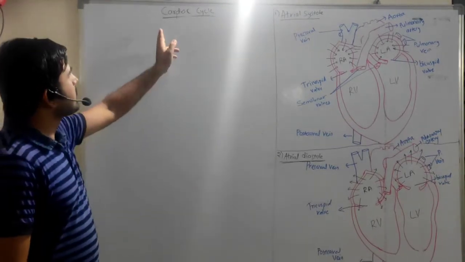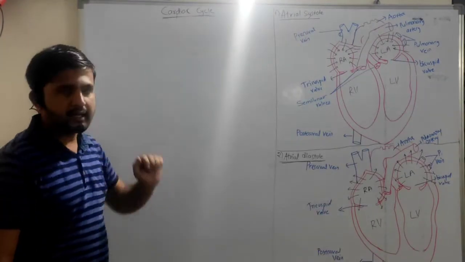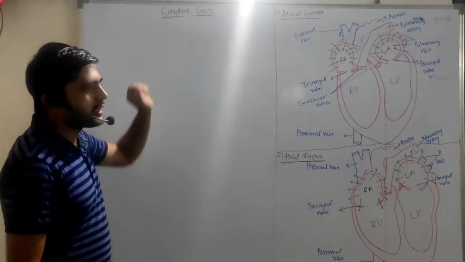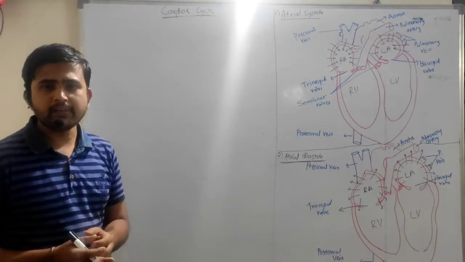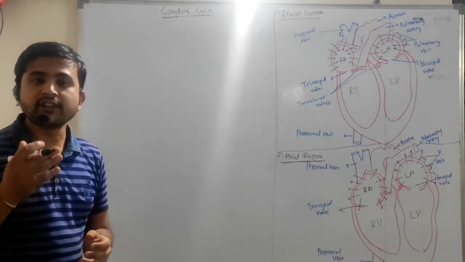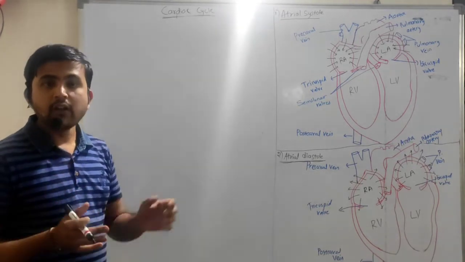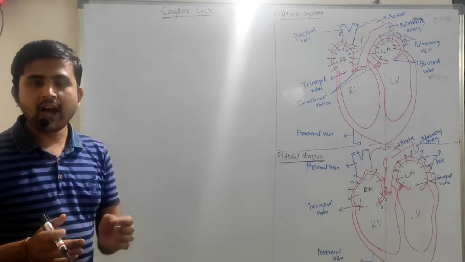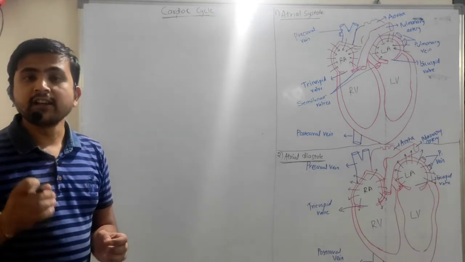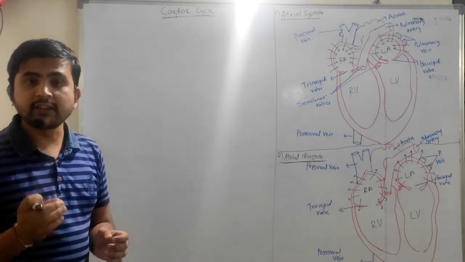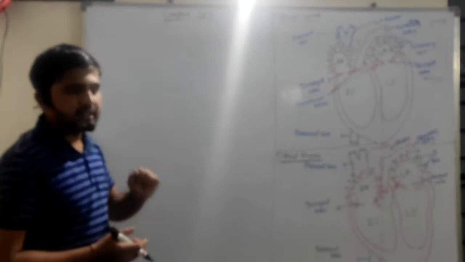Okay, so today's topic is the cardiac cycle. What do we mean by cardiac cycle? As the name indicates, cardiac means heart, and cycle means repetition. So it is the subsequent changes in pressure and flow in the heart chambers and blood vessels in between two subsequent cardiac contractions. That is called the cardiac cycle.